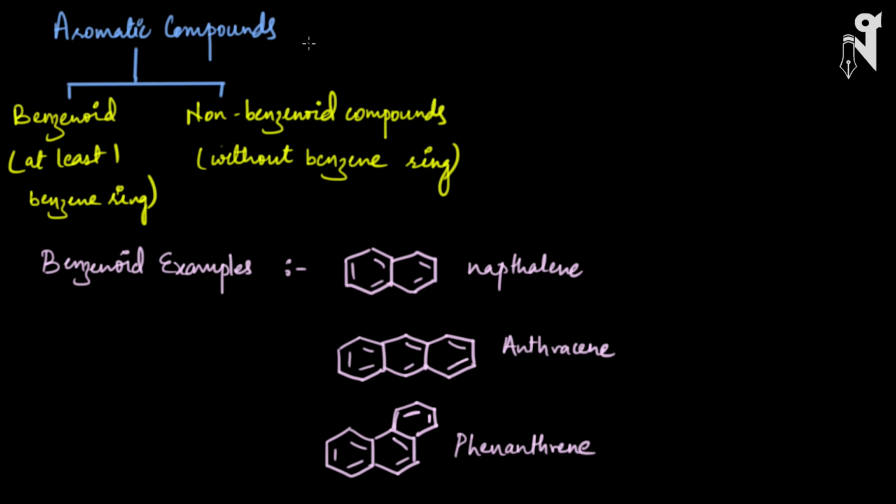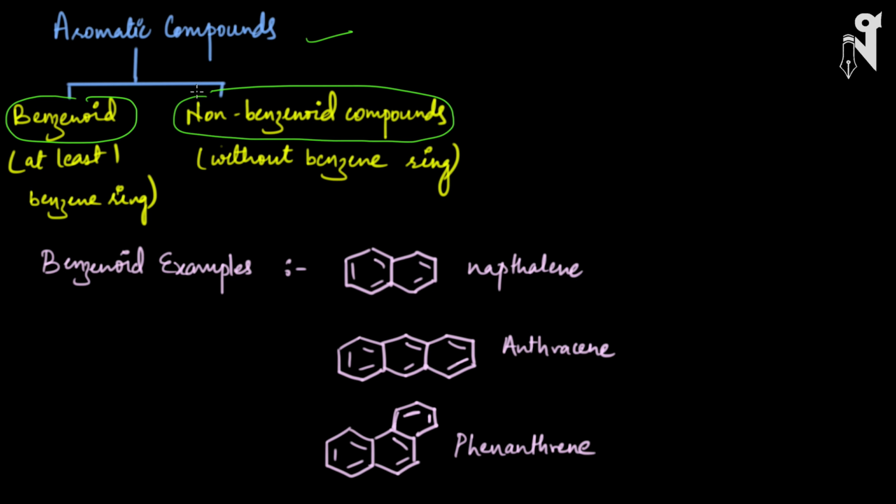Now let's go into details of the aromatic compounds. Aromatic compounds can be of two types. One is benzenoid compounds and another is non-benzenoid. We have spoken about this category in the beginning of organic, when we discussed the classification of organic compounds. At that time also we discussed what benzenoid and non-benzenoid compounds are.